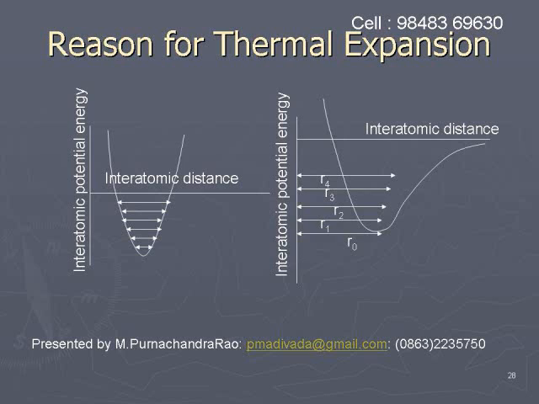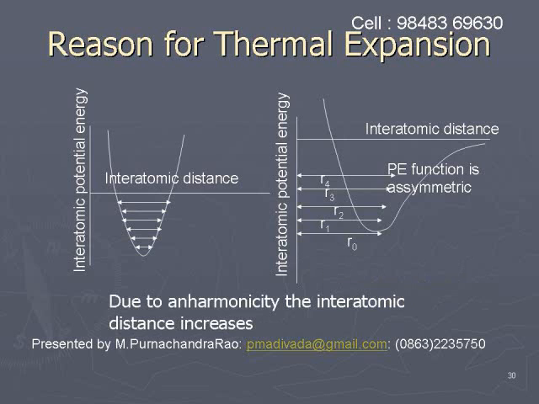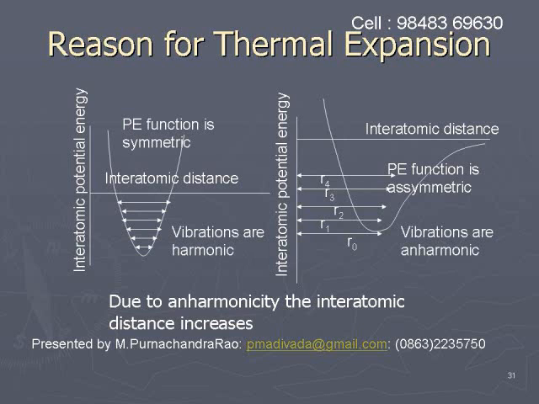On the right side, you notice another graph. In this graph, the curve is not symmetric. The non-symmetric curve indicates that the potential energy is not distributed symmetrically. So, the interatomic distance increases.